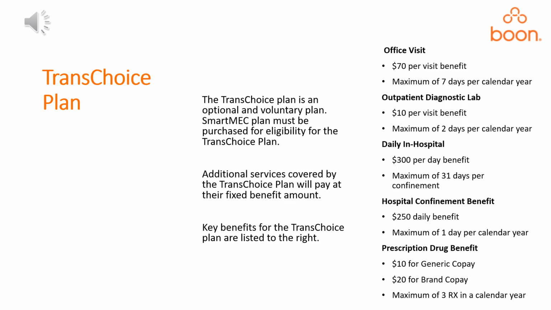Office visit, $70 per visit benefit, maximum of 7 days per calendar year. For example, if you go to the doctor and your visit that day is only $30, you will receive a check for $40 in the mail due to the fact that you did not reach your $70 per visit benefit.